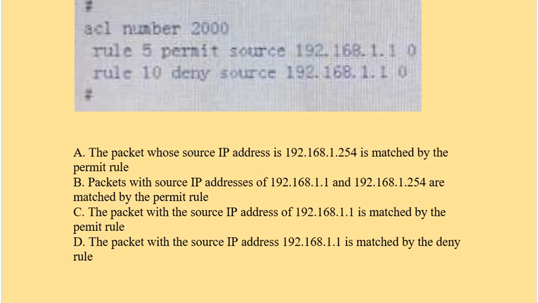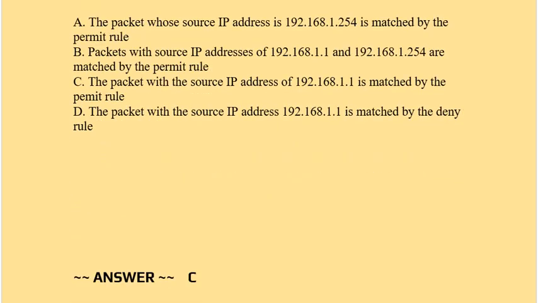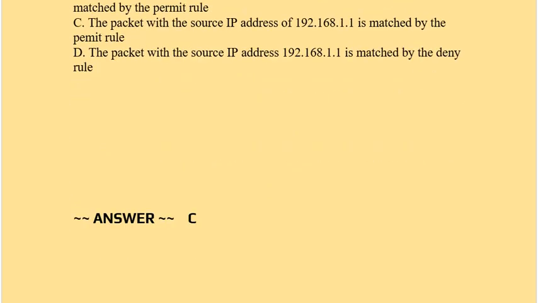Option B packets with the source IP addresses of this and this are matched by the permit rule. Option C the packet with the source IP address of this is matched by the permit rule. Option D the packet with the source IP address of this is matched by the deny rule. Correct answer is option C.